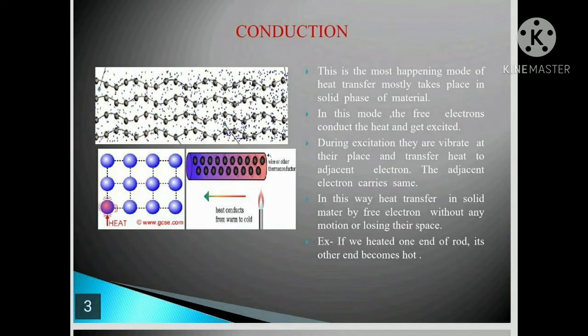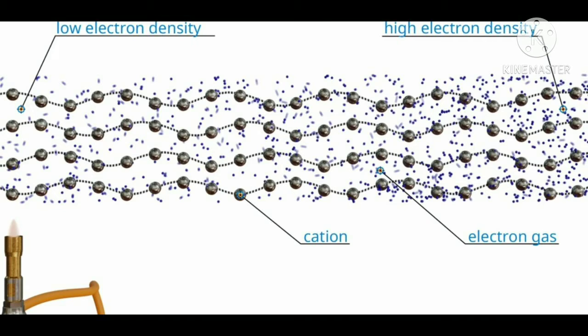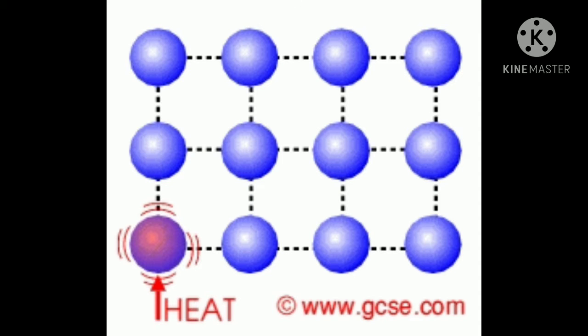But the question is how this occurs in the solid phase of a material. As the free electrons on the surface of the metal get energy from the heating, they start vibrating in their own space without leaving it, and due to their vibrations they transfer energy to their adjacent electrons. In this way the adjacent electron also starts vibrating, and all these electrons carry their energy to their adjacent electrons. In this way heat can be carried from one place to another place of the same material.